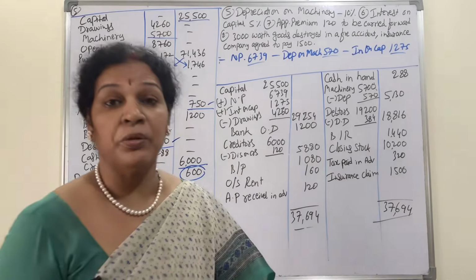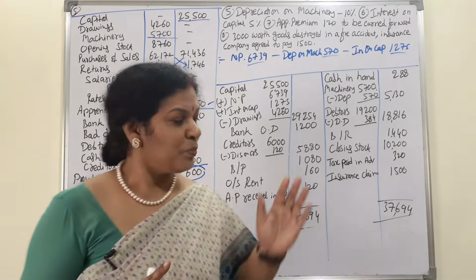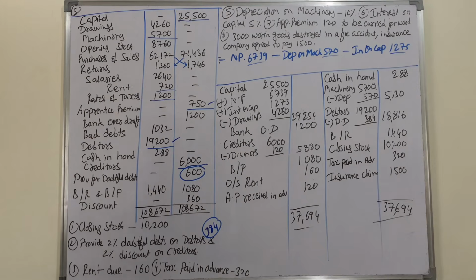So both the sides same amount, it is tallying, right? So please note down this or take a screenshot.